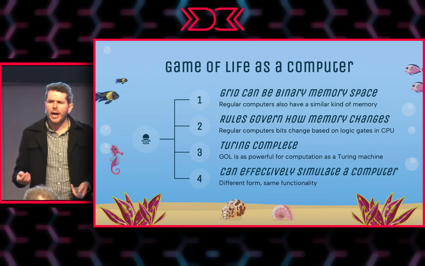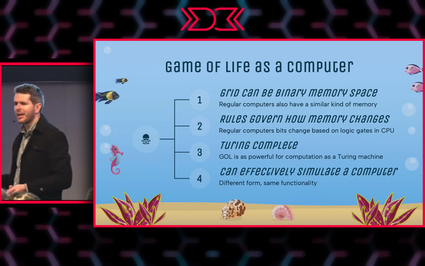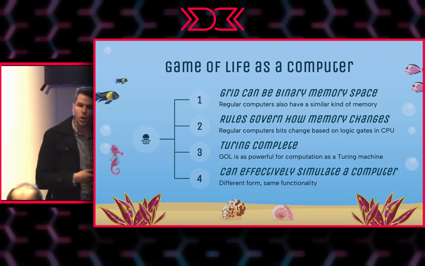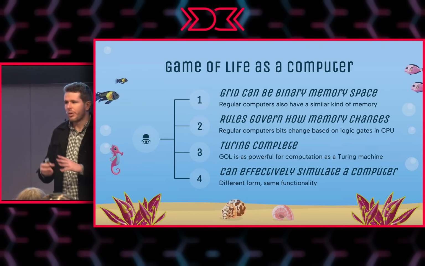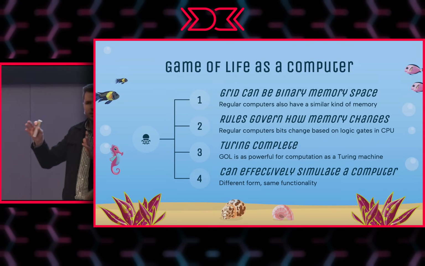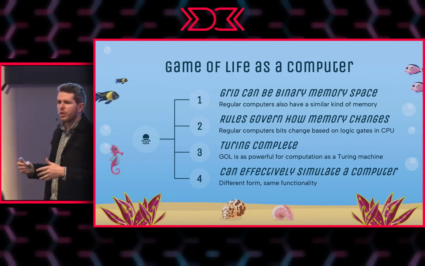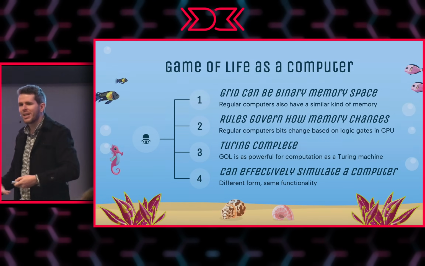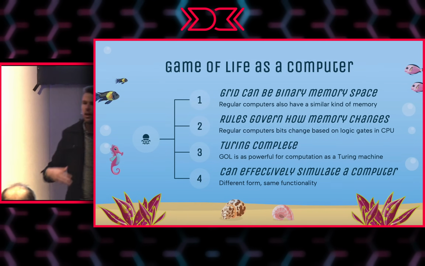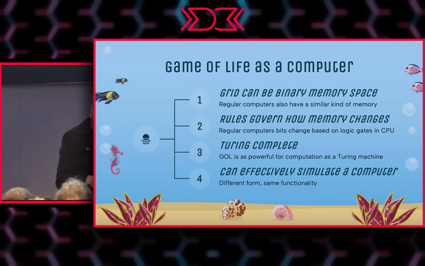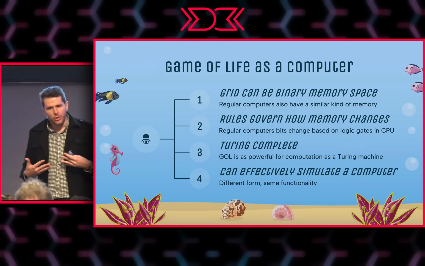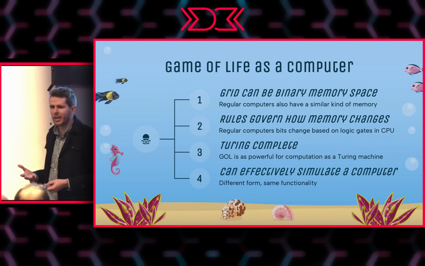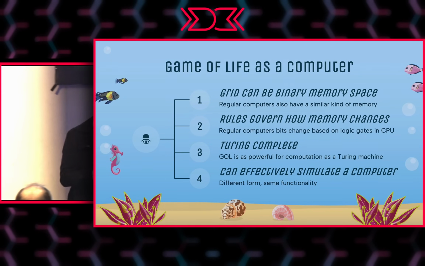Now, an interesting question that arises for me from this is that you could then take a popular computer program of today called ChatGPT and encode it into Conway's game of life and run it. You would have your cells set in a particular configuration. You would run it. You would also have to take your input and somehow encode that into cells that are alive and dead, just like your computer takes your input and encodes it into separate bits that are set or not set, runs a deterministic process, changes the bits, and then you can interpret the bits and take out language. We could do the same with Conway's game of life. We can run ChatGPT and effectively have a conversation with it.